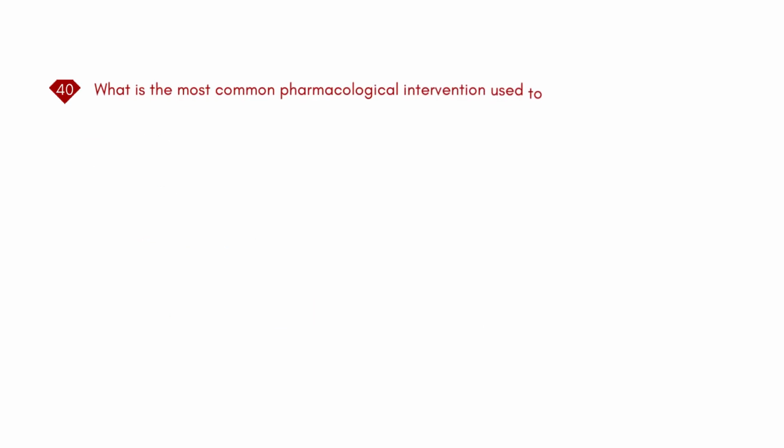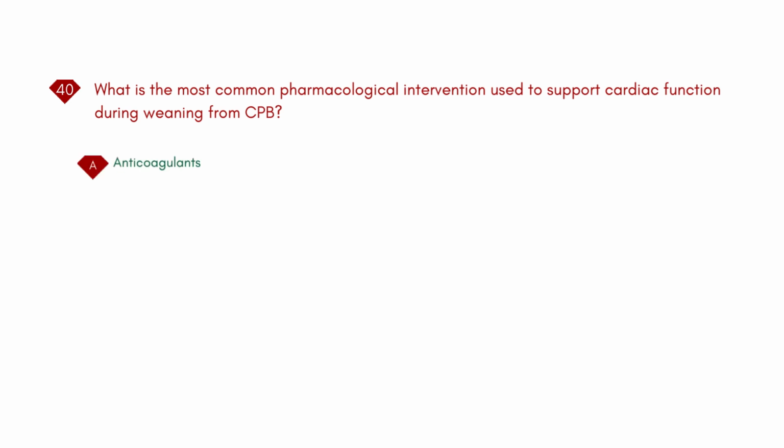What is the most common pharmacological intervention used to support cardiac function during weaning from CPB? A. Anticoagulants. B. Vasopressors. C. Inotropes. D. Diuretics.